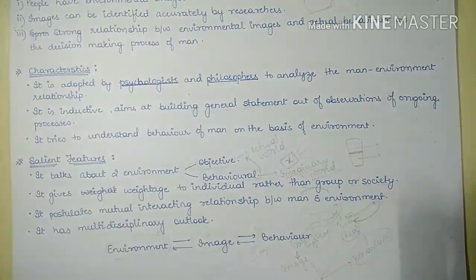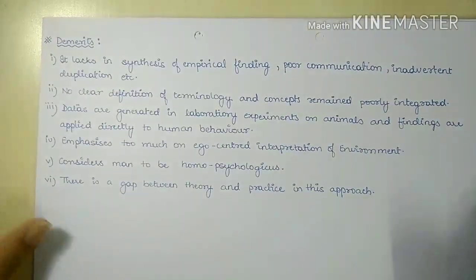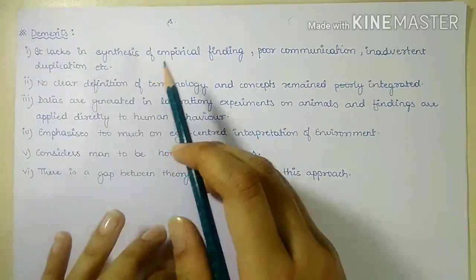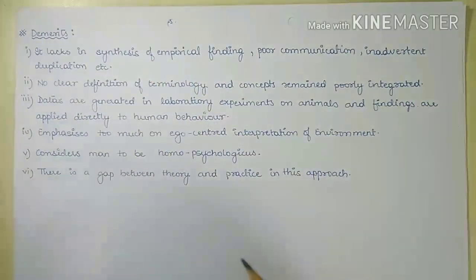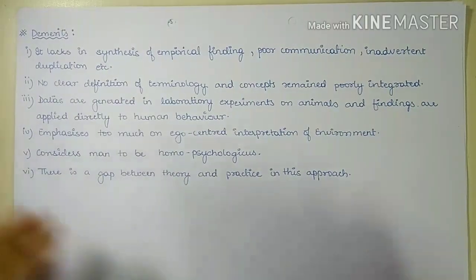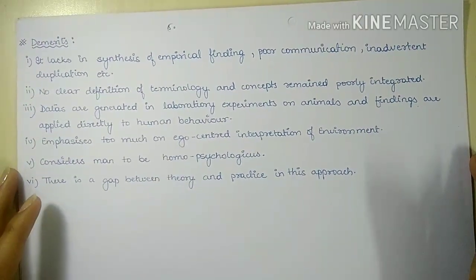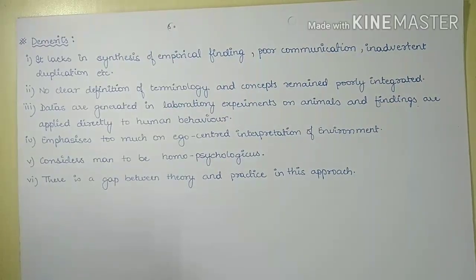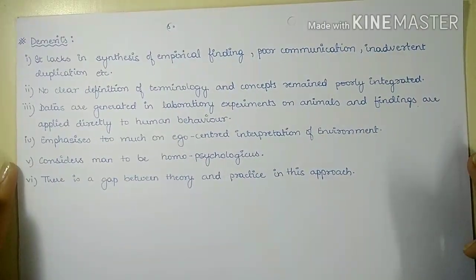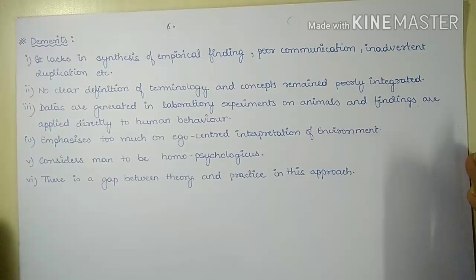Now we will talk about the demerits of the behavioral approach. The first demerit is that it lacks synthesis of empirical findings because of poor communication, duplication and conflicting terminologies. So it has a lack of synthesis of empirical findings, a lack of communication, and inadvertent duplication. All these are the demerits of behavioral geography.